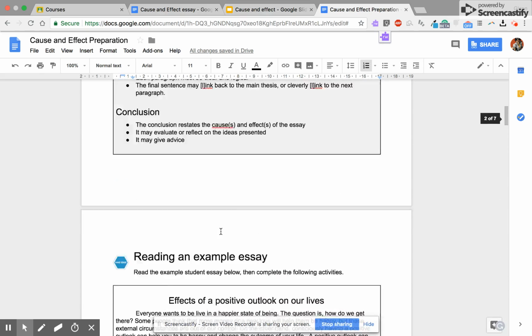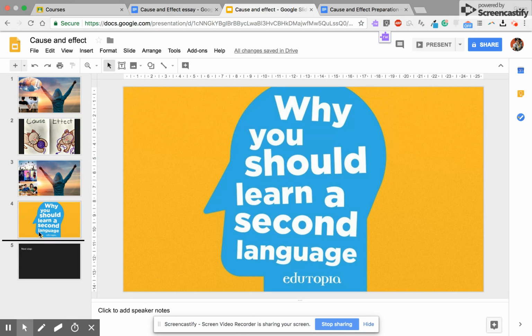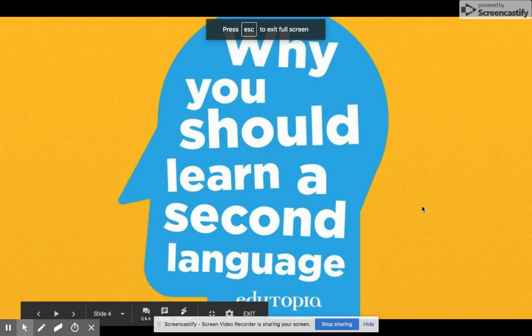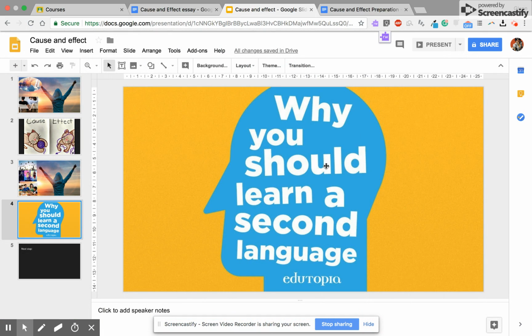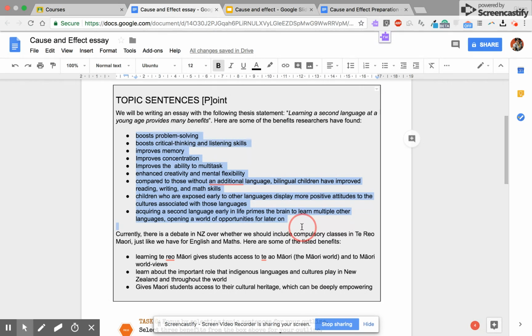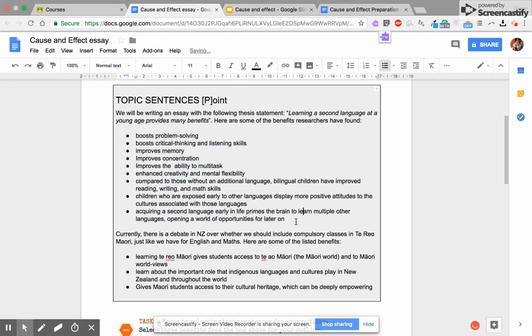Ideally, you'll get all of this done today so that on Monday we can come back and we're going to start looking at how to write an essay on why you should learn a second language. I'll be giving you guys the thesis statement, and you'll be choosing from a range of topic sentences for each of your body paragraphs. So some of the hard work and thinking has been done for you. You'll only need to support these topic sentences. Not all of them, just 3. But we'll worry about that on Monday.